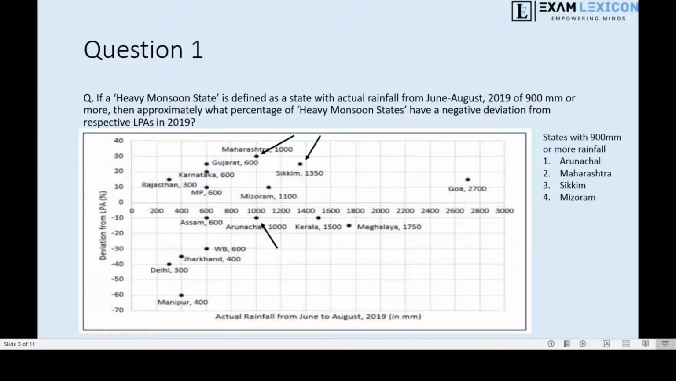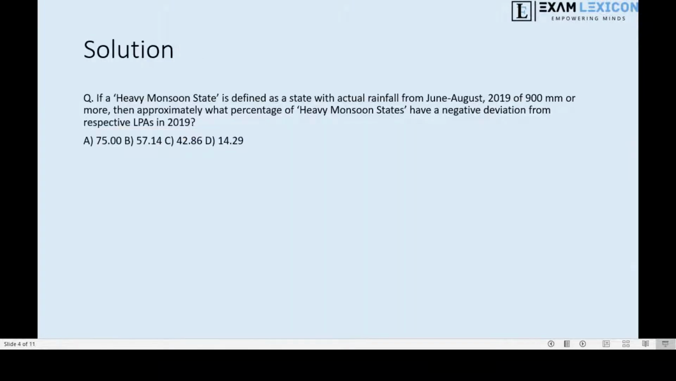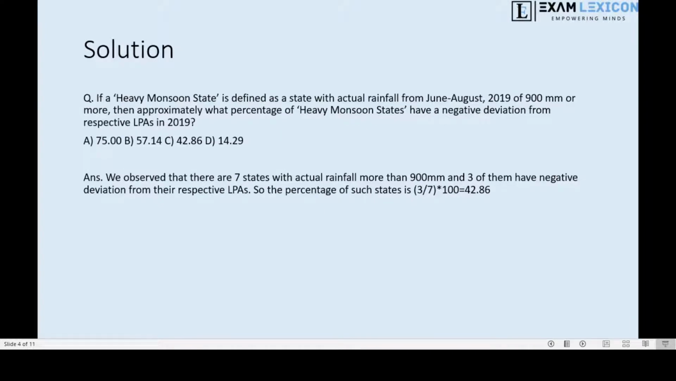Third is Sikkim, then Mizoram, Kerala, Meghalaya, and Goa. So there are 7 states with more than or equal to 900 mm of rainfall in 2019. So out of these, states with negative deviation from their LPAs of 2018 are 3 states: Arunachal, Kerala, and Meghalaya. So we already know that to find the percentage, we just have to divide 3 by 7 and multiply it by 100, which will give us the answer to be 42.86, which is option C. Hence, our answer is option C.